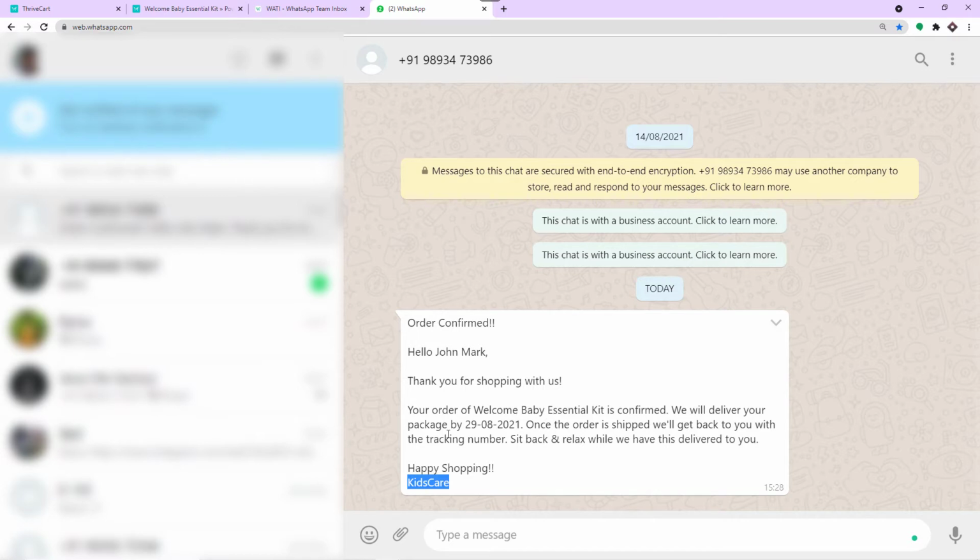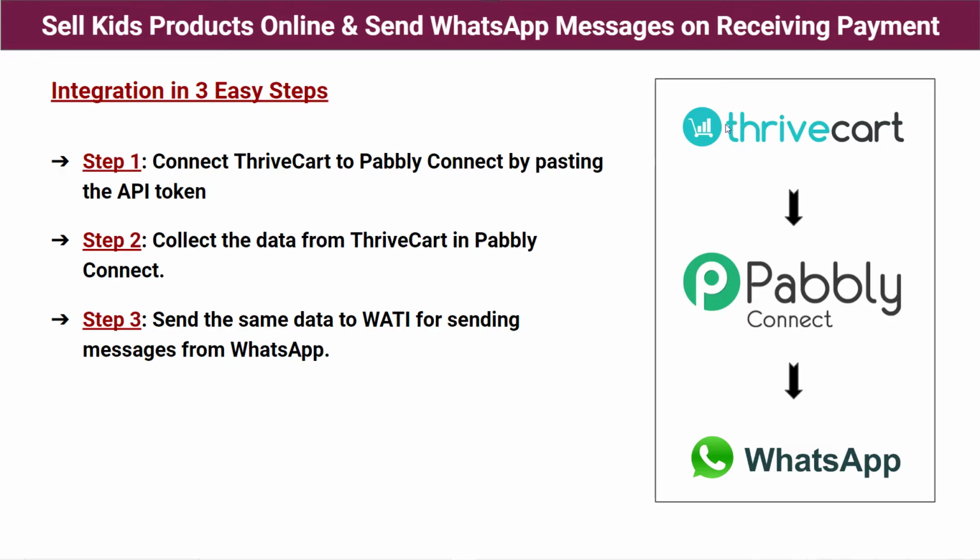So you must be thinking, how did I do it? How did I manage to send the data from Thrivecart to WhatsApp? Okay, so we are going to send the data from Thrivecart to WhatsApp in 3 easy steps. I repeat this again. You are going to integrate Thrivecart and WhatsApp in 3 easy steps. So in step 1, you are going to connect Thrivecart to Pabbly Connect by pasting the API token.